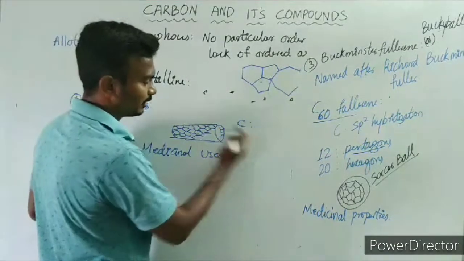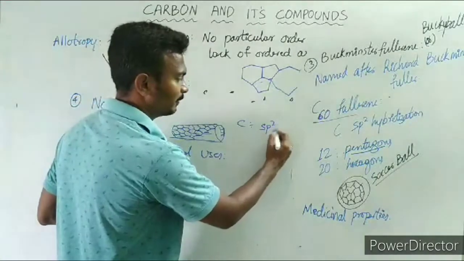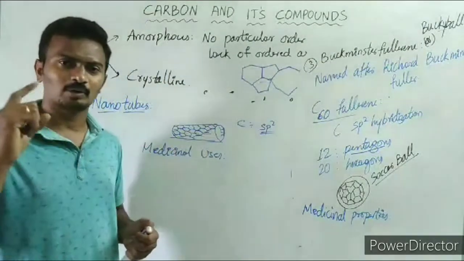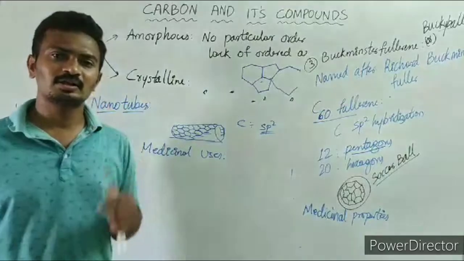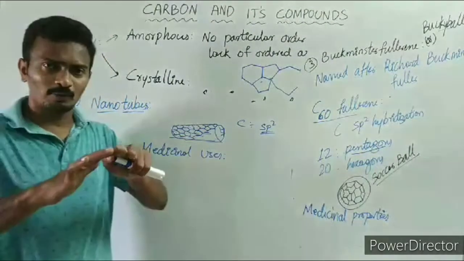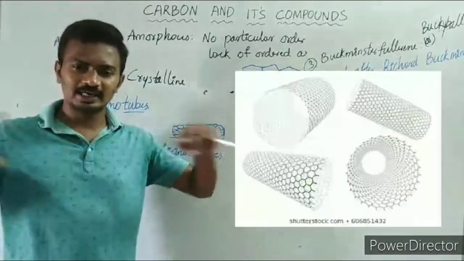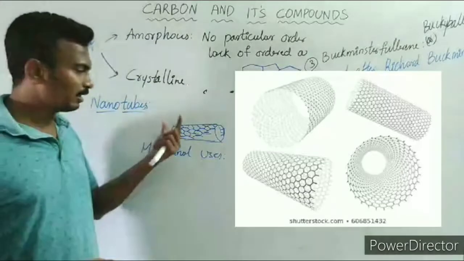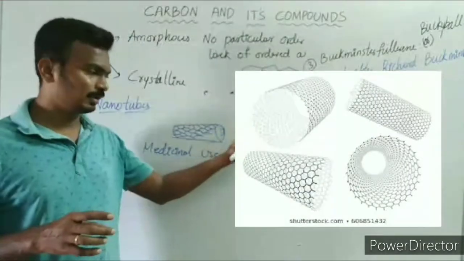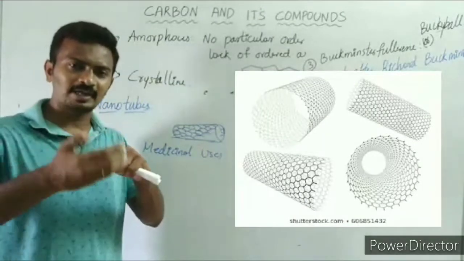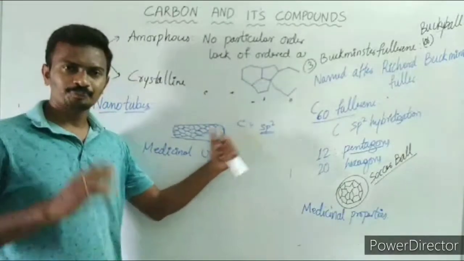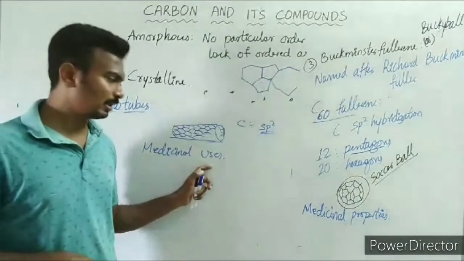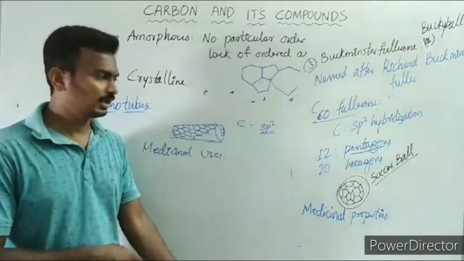The carbon present in these nanotubes is sp2 hybridized, with one unhybridized atomic orbital with one unpaired electron, which undergoes delocalization, just like in graphite. If you take a graphite layer, fold it and convert it into a tube, that is how nanotubes look. Nanotubes have the same sp2 hybridized arrangement, but with a hollow space in between, like a tube or a pipe. Because of that, they have medicinal properties.